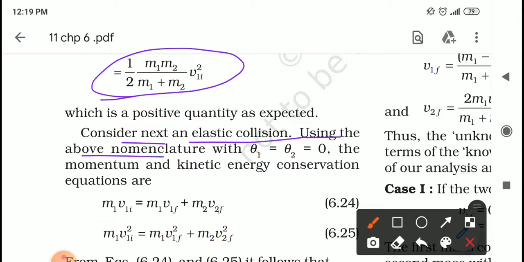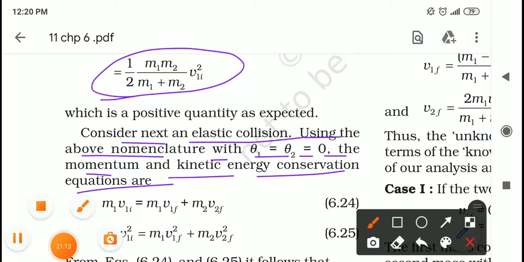Using the above nomenclature with theta 1 equal to theta 2 equal to 0, the momentum and kinetic energy conservation equations are as follows. I will explain separately first, and then we shall talk about it once again in the textbook, students, because some steps are missing here. Okay students, according to the law of conservation of